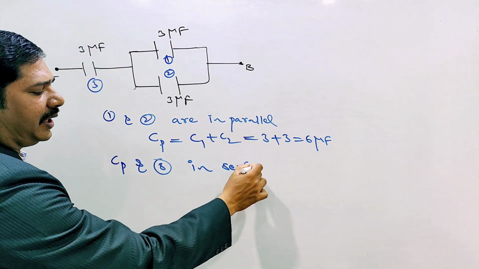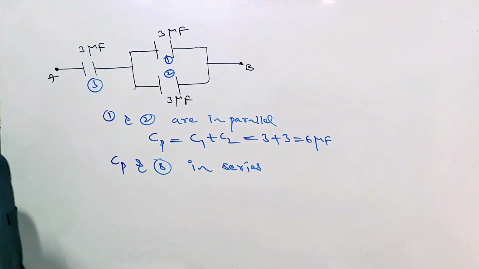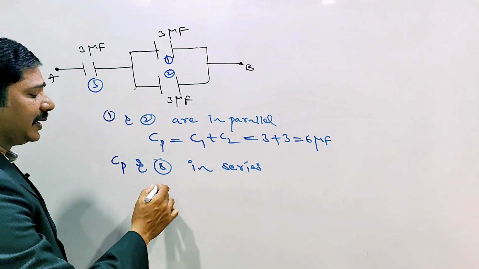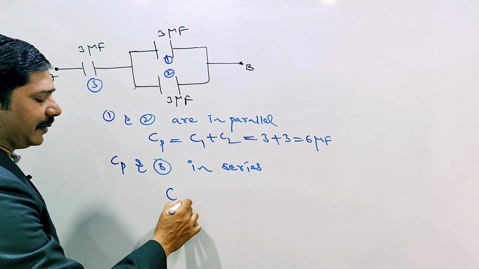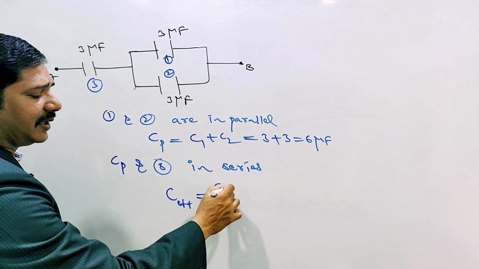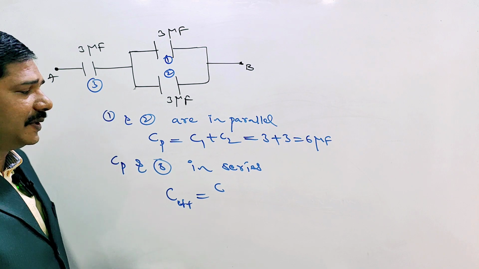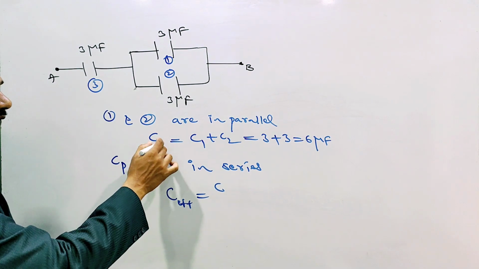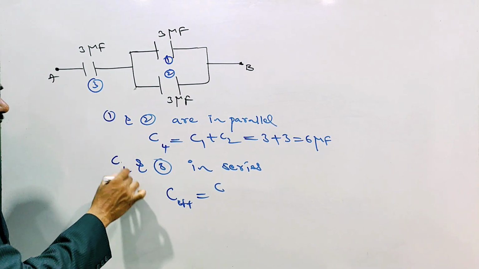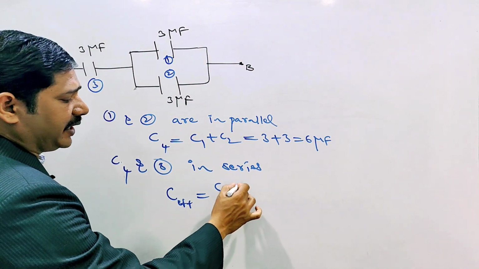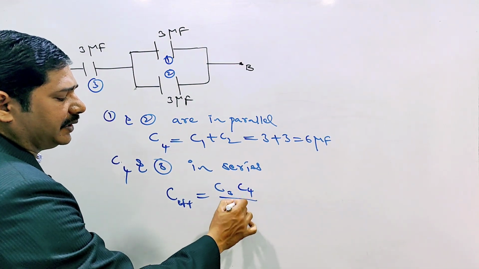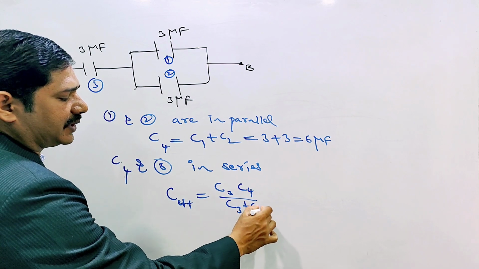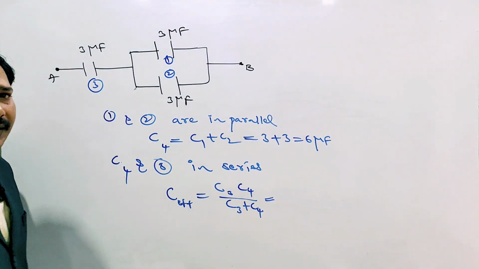This combination and the third capacitor are in series. So what happens then? For the series formula, we know the effective capacitance formula is C1 C2 by C1 plus C2. If we take this one as C4, we can write C3 C4 by C3 plus C4. This is the series combination formula.